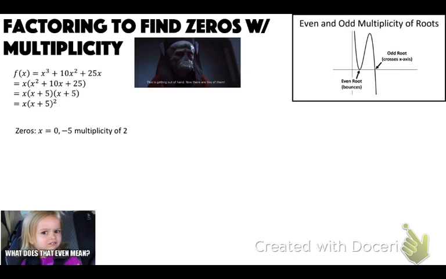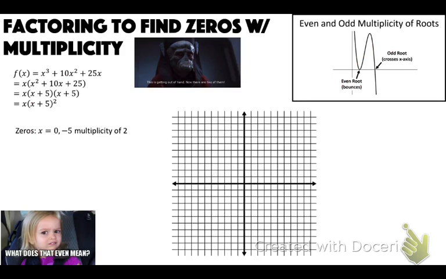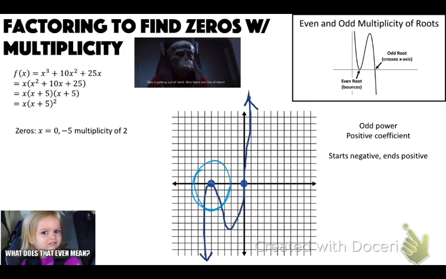Okay? So this one, if we have 0 and negative 5, well, that negative 5 has a multiplicity of 2, so it is going to bounce off of that negative 5. Okay, and we need to figure out our end behavior. So it's odd and it's positive, which means that it's going to end positive and start negative. So this graph looks like that. Okay, notice how it just kind of bounced off of that right there.